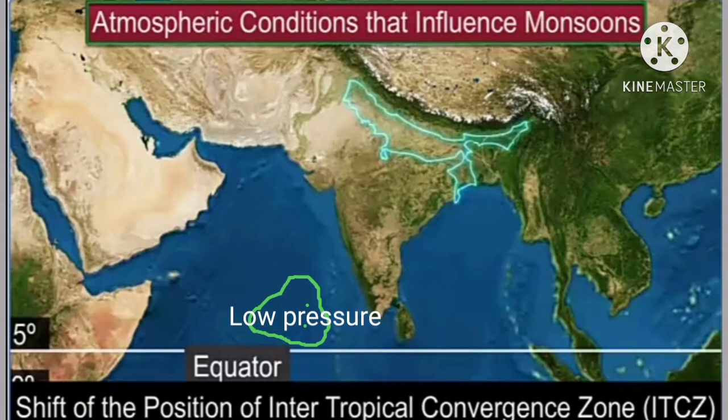The shift of the position of Intertropical Convergence Zone in summer over the Ganga plain. Normally, this ITCZ is positioned about 5 degree north of the equator. Here you can see 5 degree. It is shifted from this position to the Ganga plain. It is also known as monsoon trough during the monsoon season.